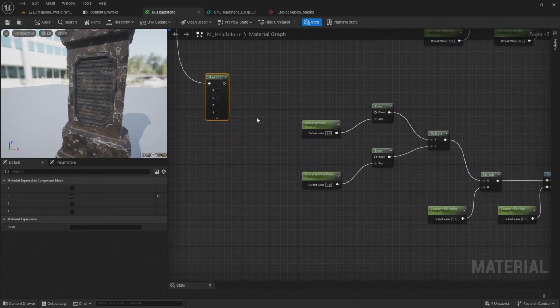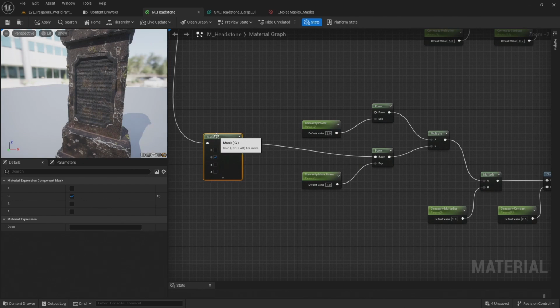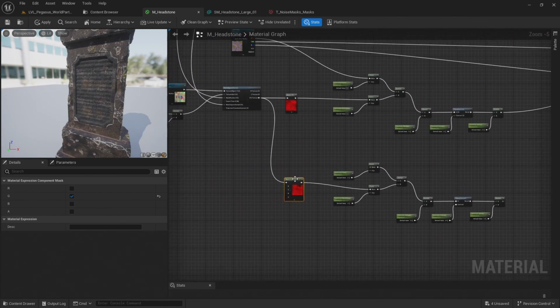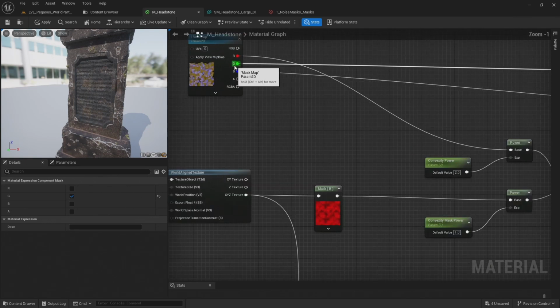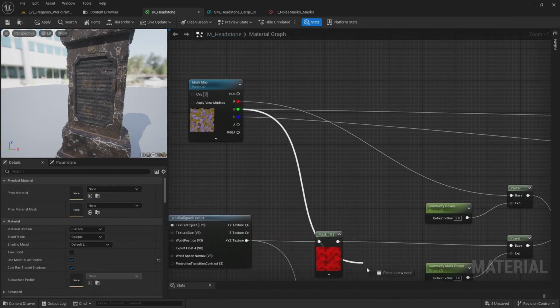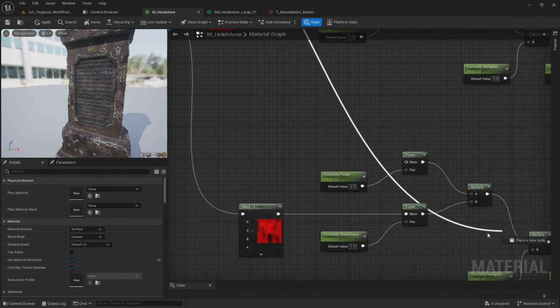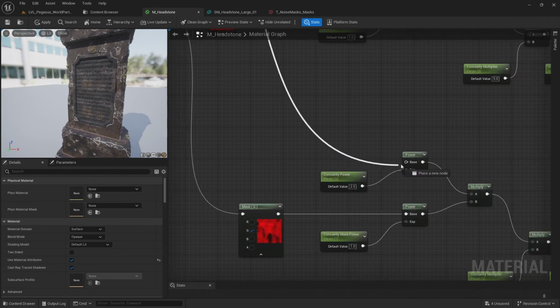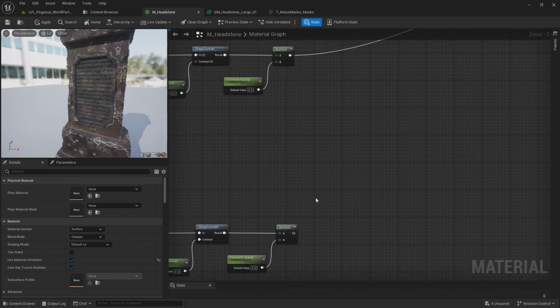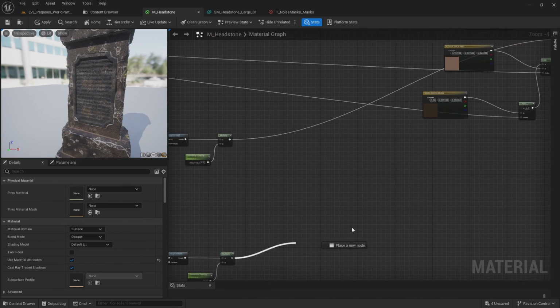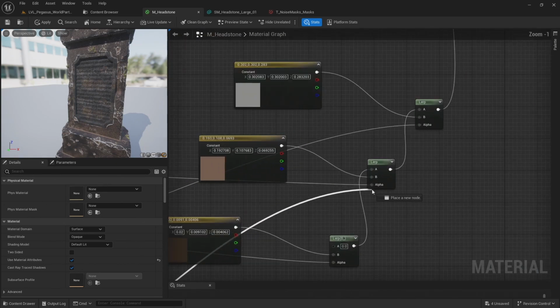So let's connect that to this power for the concavity mask power. And grab the green channel from the mask map and bring that down here and connect this to the concavity power. And bring this up and connect this to the second lerp alpha.